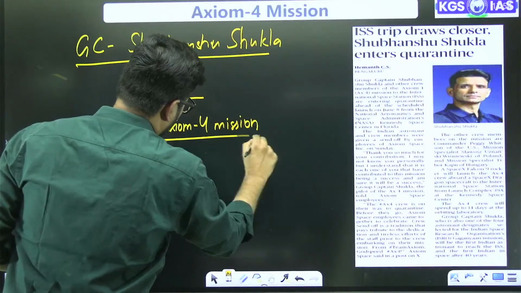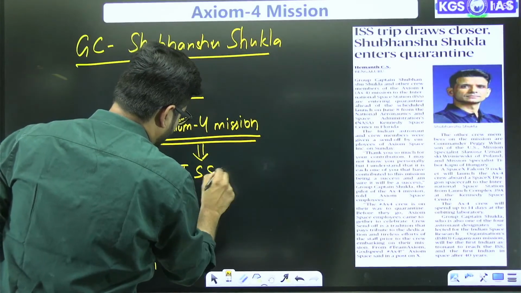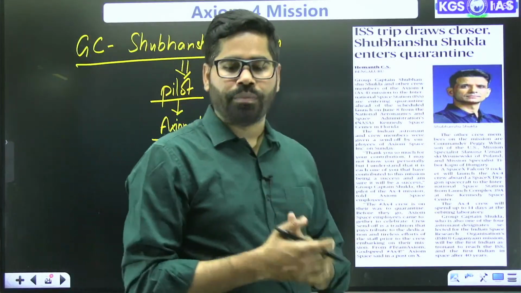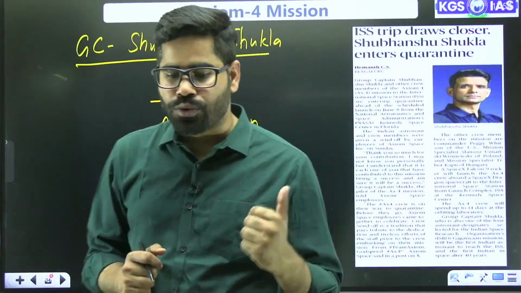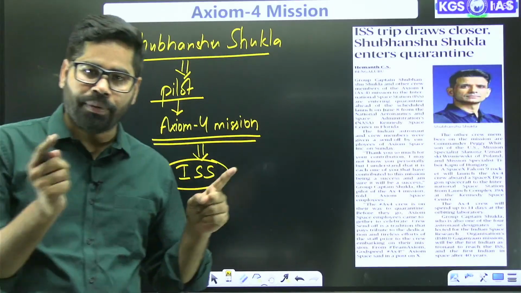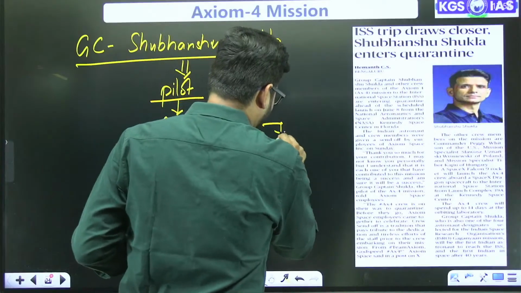This Axiom 4 mission is going to the International Space Station. It is a private astronaut mission.